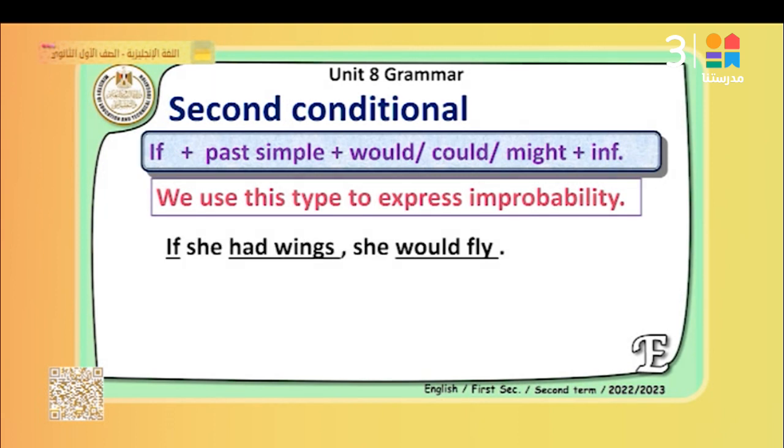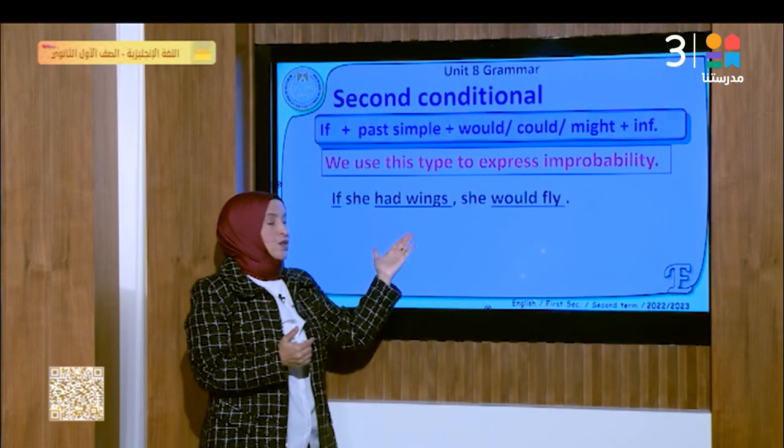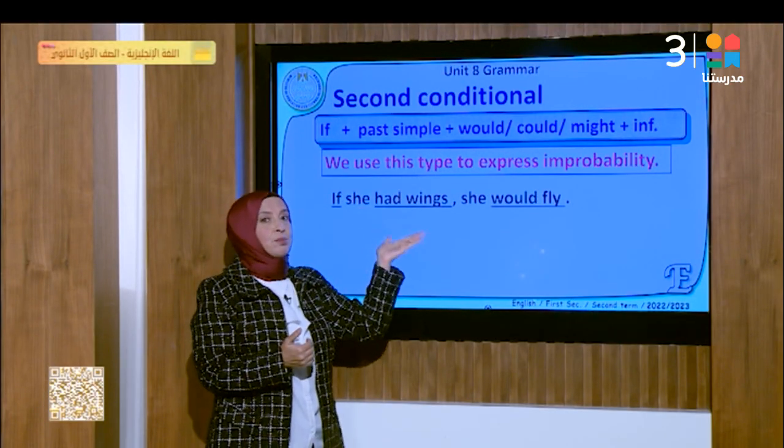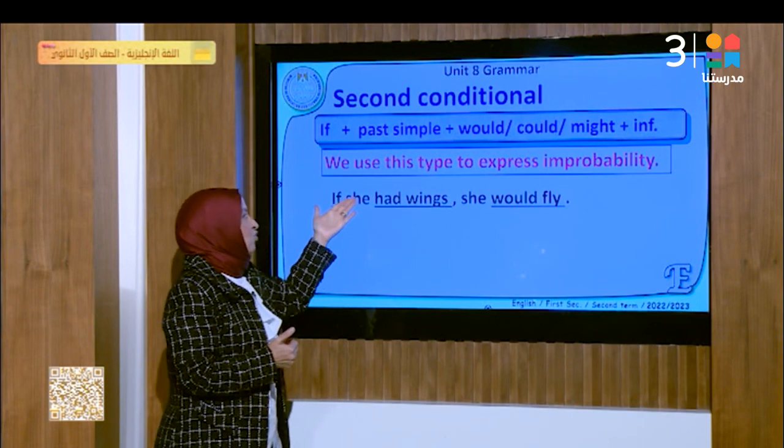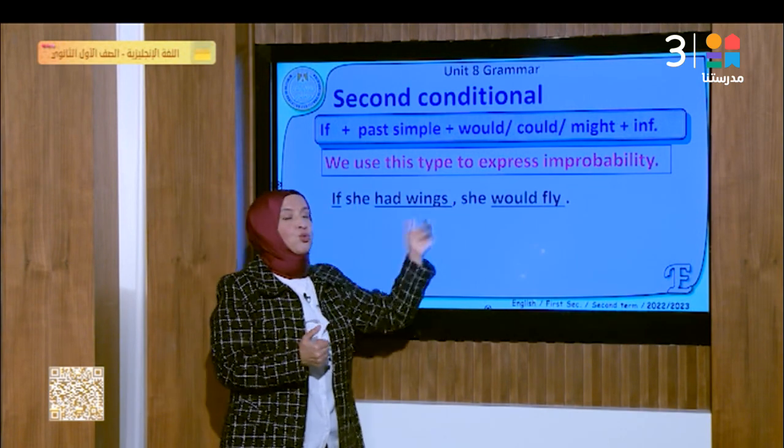If she had wings, she would fly. Here, I'm not talking about the past. I'm talking about the present time. If she had wings, she would fly. What does this mean? It means that she doesn't have wings, so she cannot fly. So this is present meaning, but the structure is in the past to express improbability. So here we use she had. If she had wings, she would fly.